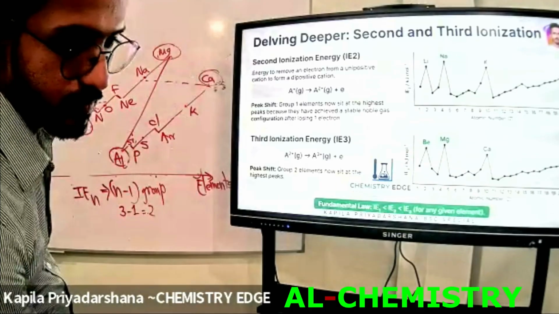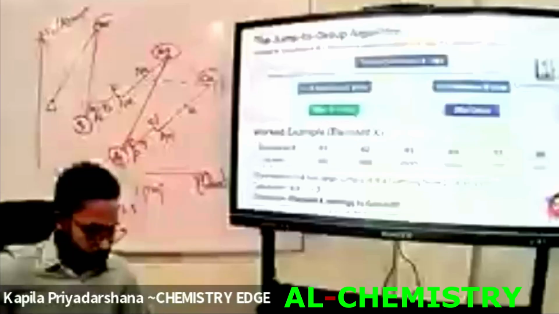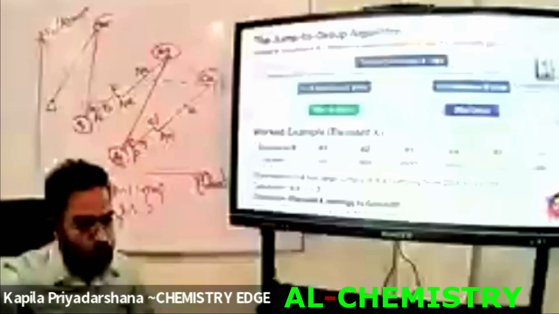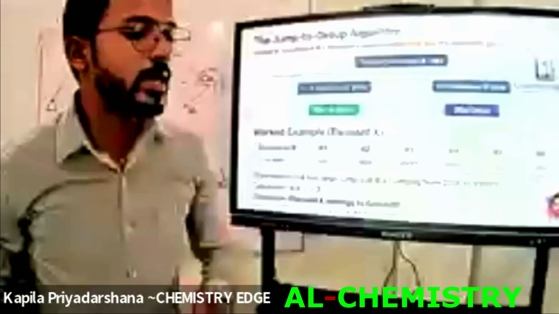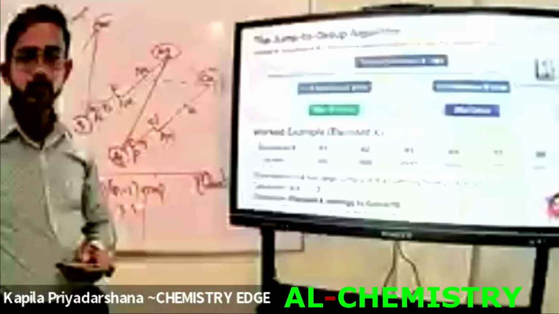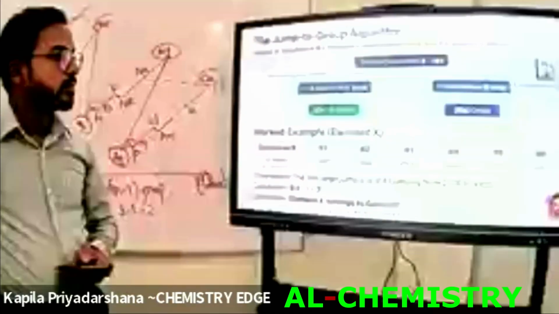Then write down here. According to the graph, group 2 elements are at the peaks. Full stop. Thus, the highest third ionization energy belongs to